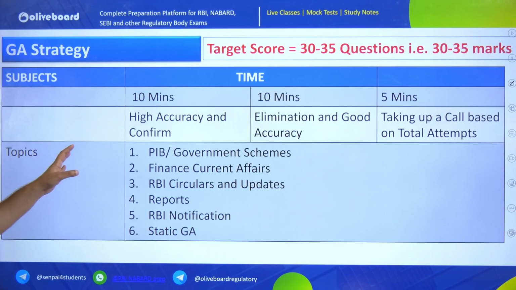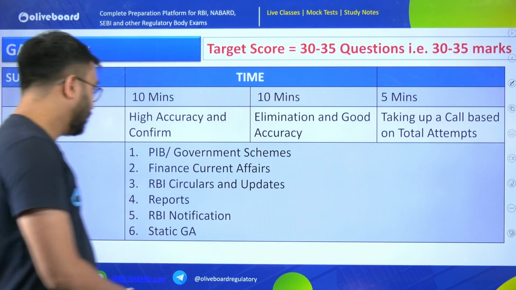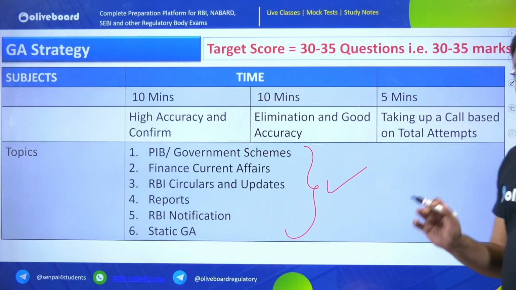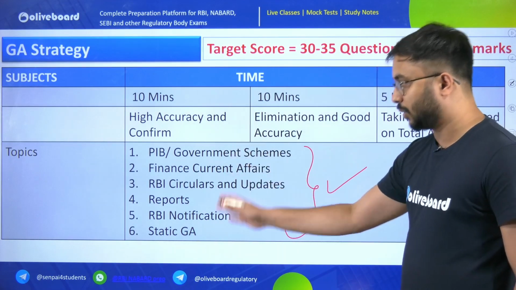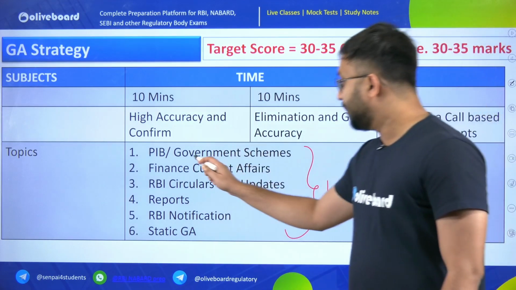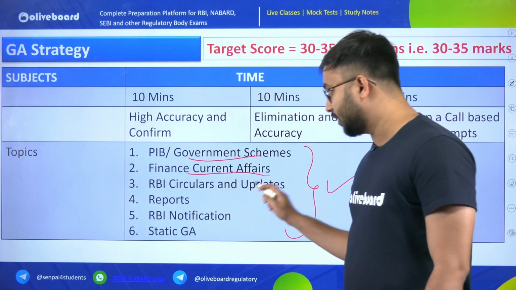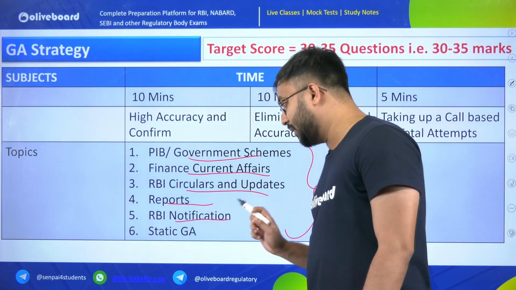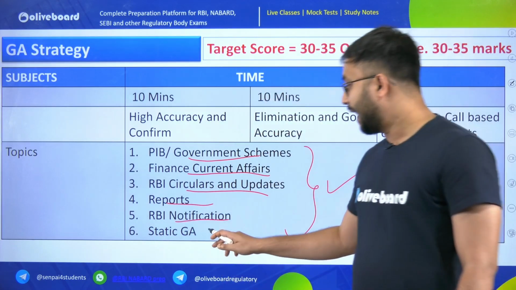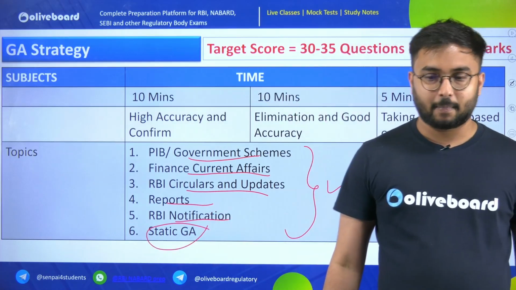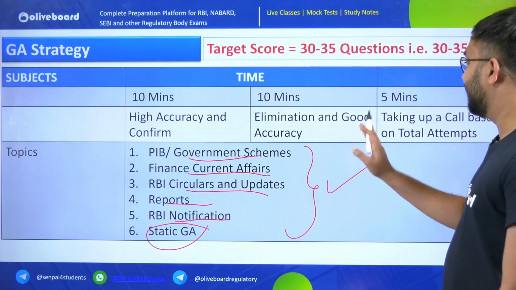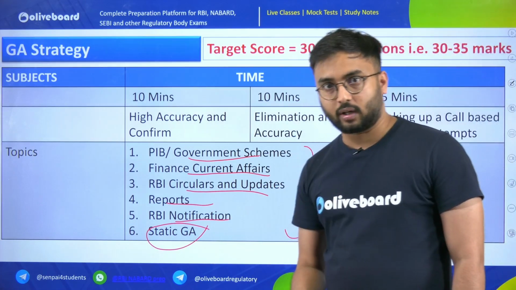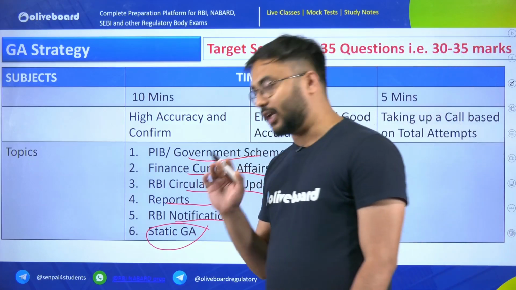Now comes GA. For GA, the strategy is very clear. I have written here 6 sections. It's your responsibility to cover the last 6 to 8 months of current affairs from all these 6 topics: PIB, government schemes, finance current affairs, RBI circulars and updates from RBI, reports and indices, and GA static. Very, very important. These you have to cover. Make sure that here you do not do high guesswork. You should be confident in your knowledge only.